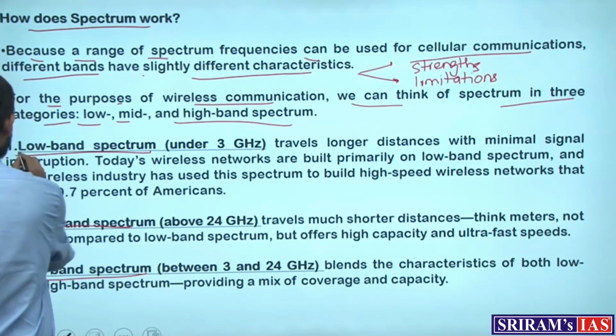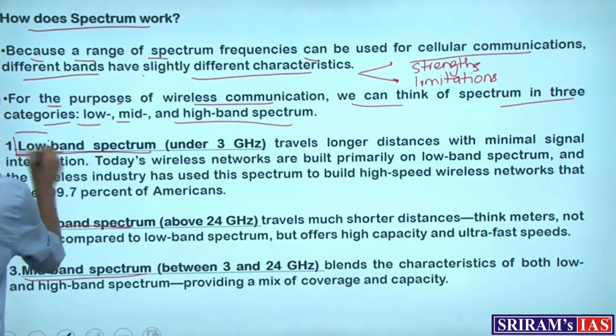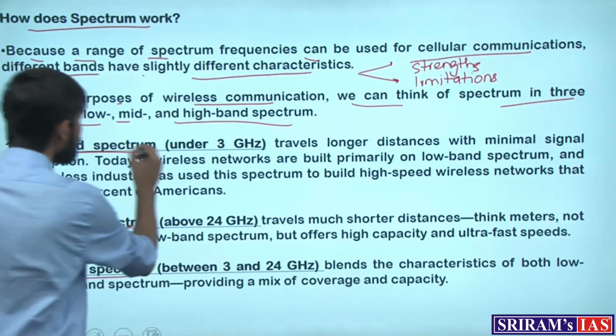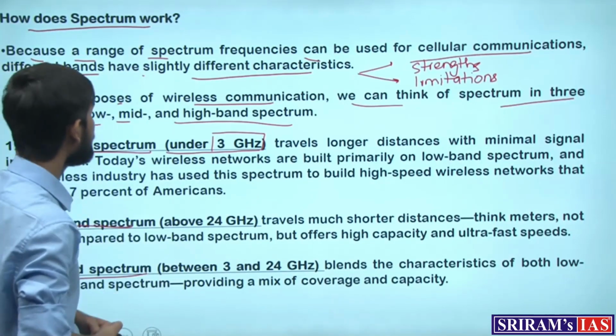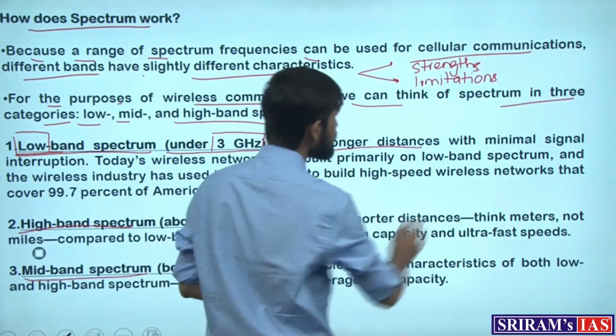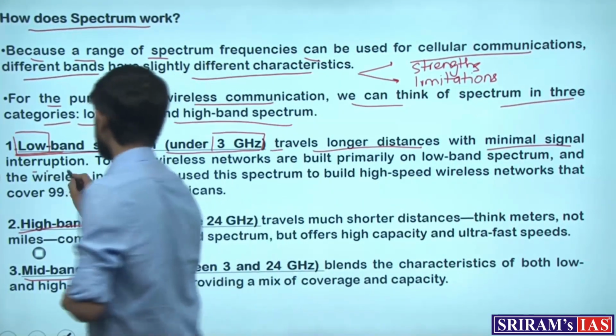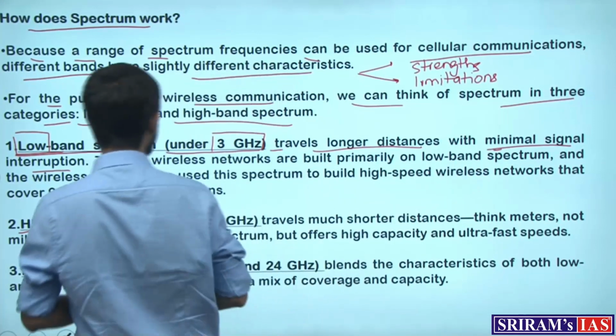So what do we mean by low band spectrum? When we say low, it denotes the frequency, where the frequency of the waves is going to be less than 3 gigahertz. The waves travel longer distances with minimal signal interruption. So low band spectrum gives minimal signal interruption.